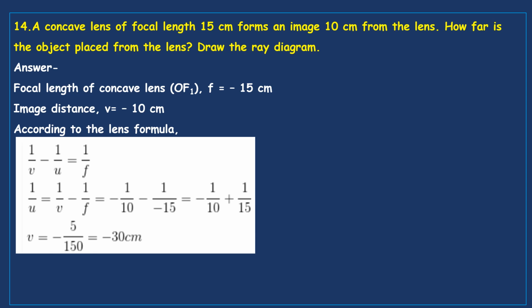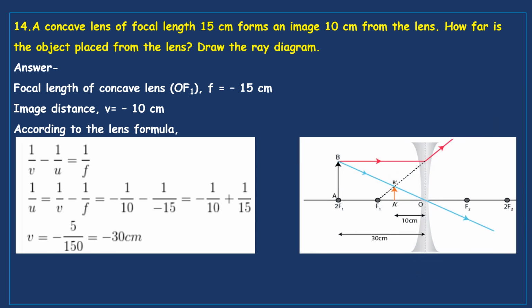That means the object should be beyond C. Now we'll see the ray diagram. Now you see here the object is at the center of the curvature. In the diagram, the image is formed between optical center and focal length.